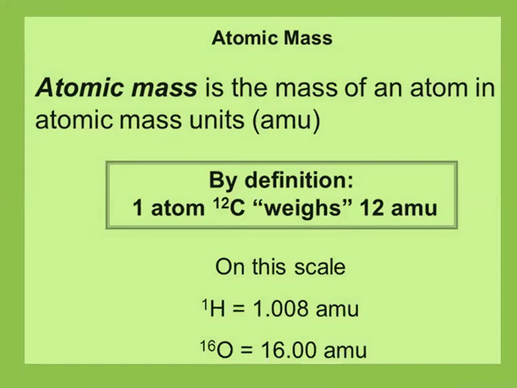Atomic mass is the mass of an atom in atomic mass units, AMU, also represented by U. By definition, one atom of carbon 12 weighs 12 AMU. On this scale, hydrogen's atomic mass is 1.008, or nearly equal to 1 AMU or U. The atomic mass of oxygen is 16 AMU.